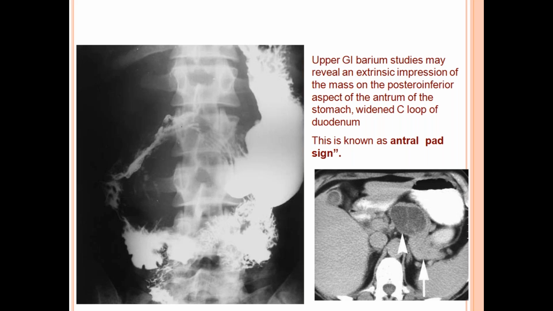Upper GI barium studies. Barium meal may reveal an extensive compression of the mass on the posterior inferior aspect of the antrum of the stomach, and a widened C-loop of the duodenum. This is called the antral pad sign.